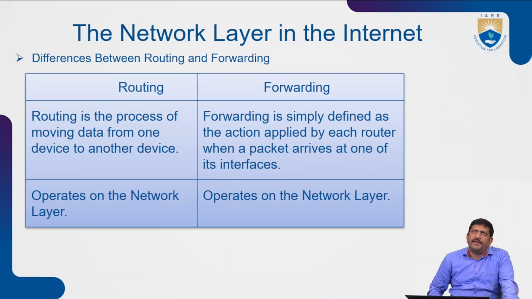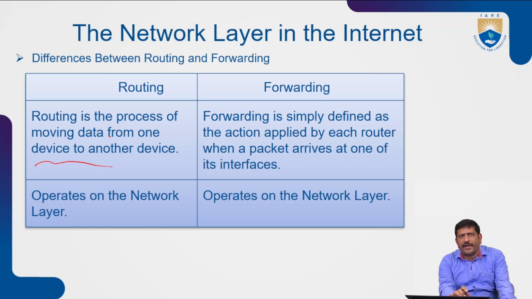Next, see the differences between routing and forwarding. Routing is the process of moving the data from one device to another device. These two devices can be located in different networks. So it is the process of moving the data from one device located in one network to another device located in another network. This is routing.